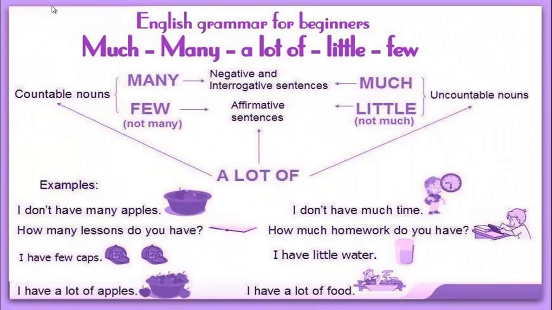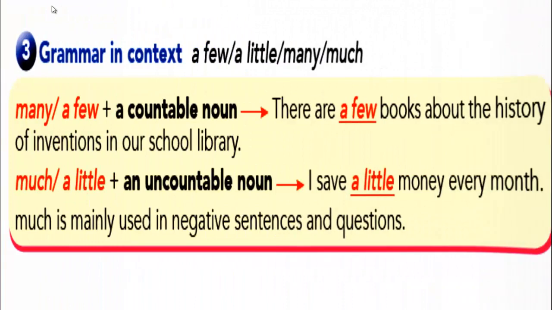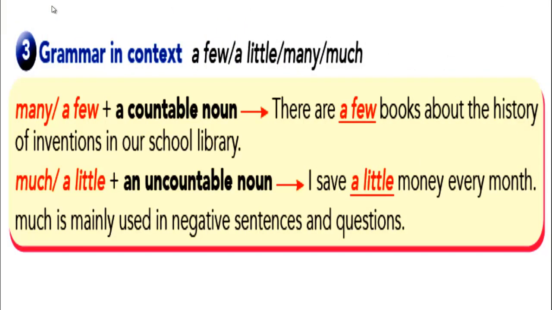Here, this is a brief about what we have said. You can look at this slide, take your time, and then come back to do some exercises. Here, as we have said, many, a few. Let's summarize what we have said. Many, a few, plus a countable noun. Like there are a few books about the history of inventions in our school library. Much and a little, an uncountable noun. Like I save a little money every month. Much is mainly used in negative sentences and questions.